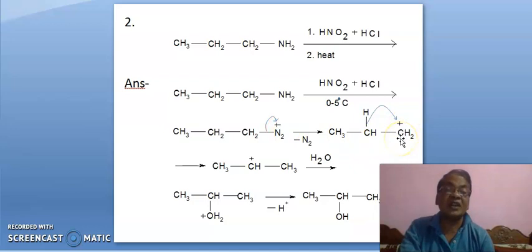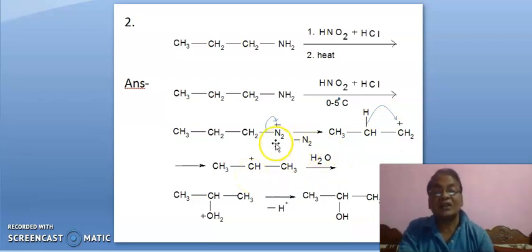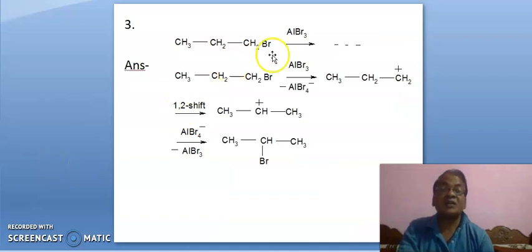It is a 1 degree carbocation, so a 1,2 shift is taking place, leading to a 2 degree carbocation. Now water as nucleophile will attack here, leading to this, and here positive charge is on oxygen, therefore proton is liberated, leading to this alcohol. Okay.